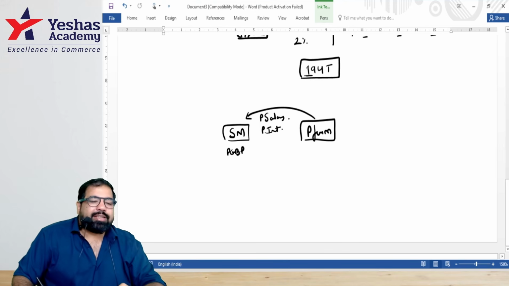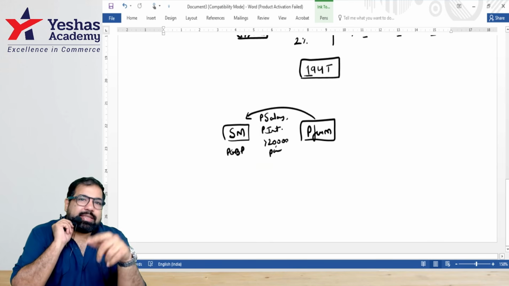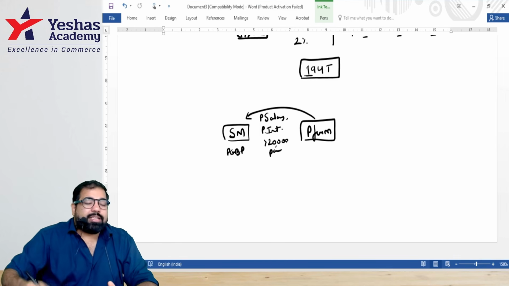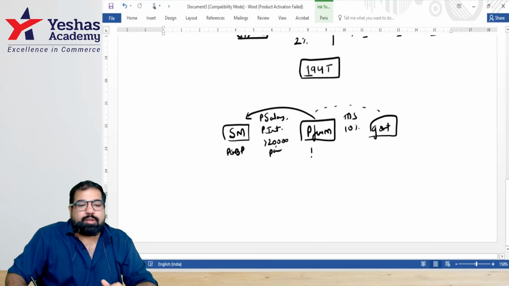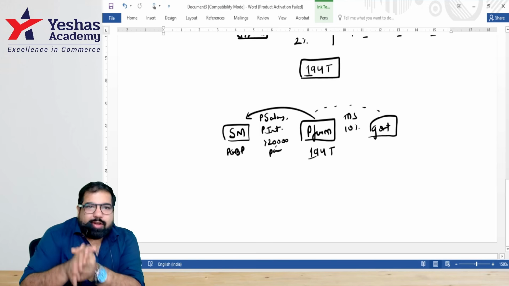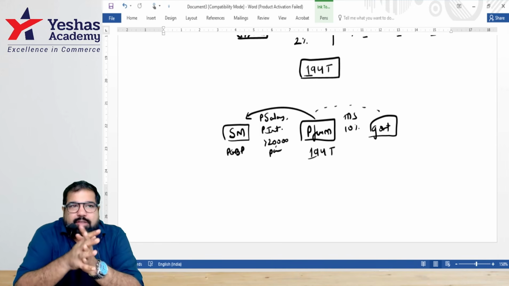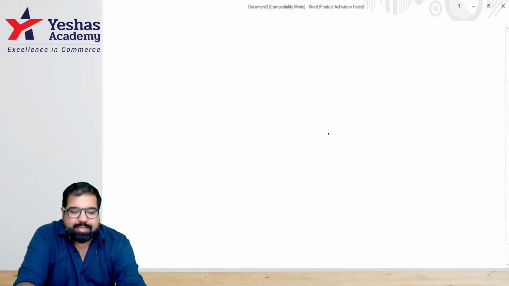Now, the only thing the government said is, listen, if your salary and your interest from a partnership firm is more than 20,000 in a year, salary plus interest, it's a small amount, yes, but the government is now very vigilant here. The government said you'll need to deduct TDS and pay, at the rate of 10%. This is section 194T. Can we recap? Section T for trust. Do you trust your partners? Yes. So the partnership firm is paying salary and interest to the partners, and there will be TDS at 10% if the amount is more than 20,000. All right. More or less, guys, this is what it is.